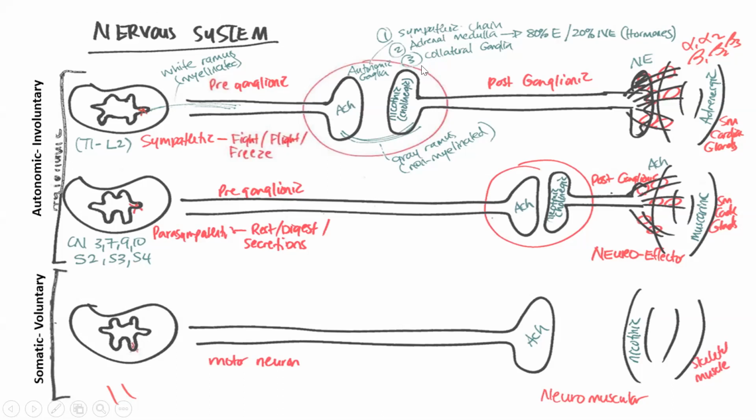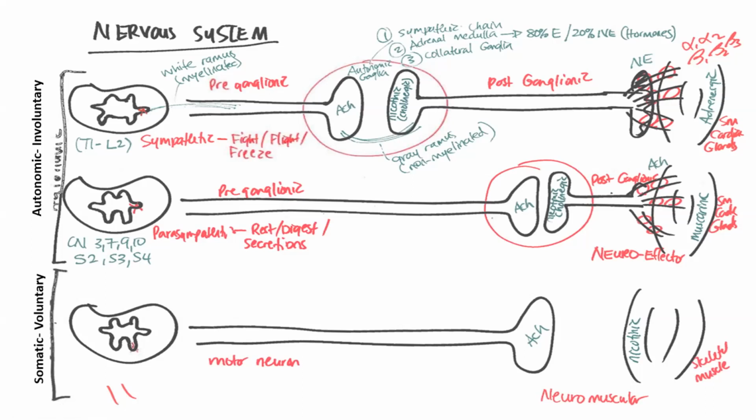So we'll start by looking at the autonomic nervous system. And first off, we know that the fibers here arise from a different part of the spinal cord. They're coming from the lateral horn, as we can see here. And then they make their way into this first neuron, which we call the preganglionic neuron. We also want to point out here that there are two neurons in this autonomic communication, whereas in the somatic communication, we've only got one neuron. Okay, that's an important distinction.